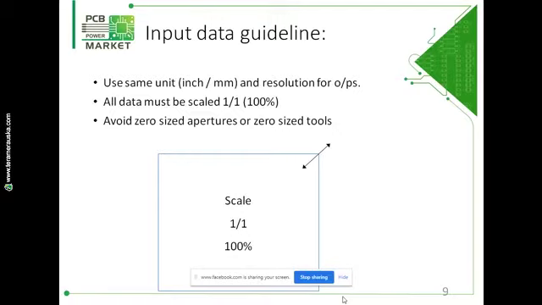So if you have used inch output for inch units, then 2/6 is the perfect resolution, meaning 6 digits behind the decimal point. And if you are using the metric system, then 2/5 is the perfect resolution, meaning 5 digits after the decimal point.